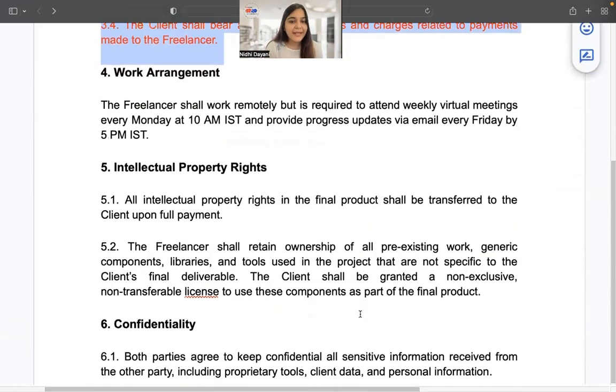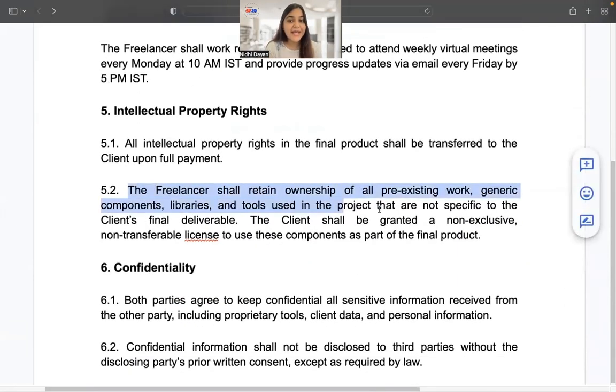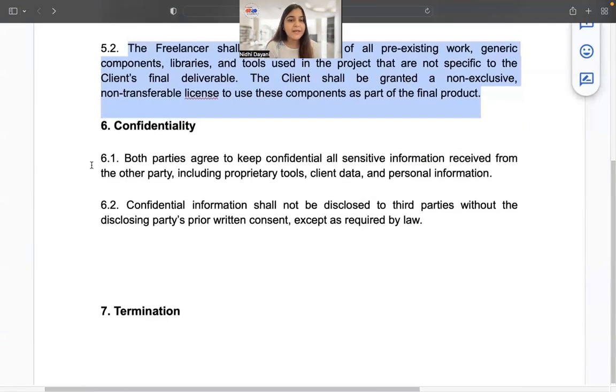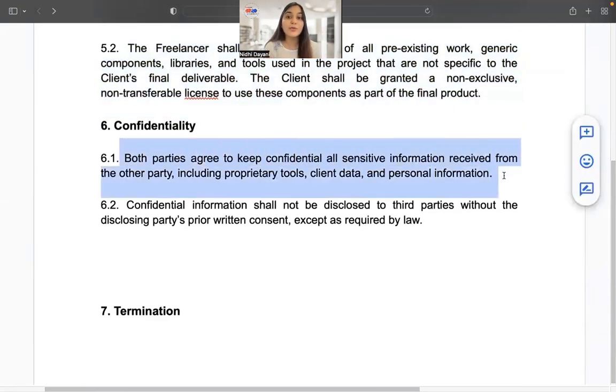Work arrangement is fine. IP rights, if you see, GPT has added that the freelancer shall retain ownership of all pre-existing work, generic components, libraries, tools, etc. used for the final deliverable. And clients shall be granted a non-exclusive, non-transferable license to use these components. This is fine. Confidentiality. Here, if you see, it has gone ahead and made a mutual obligation that both parties agree to keep sensitive data confidential